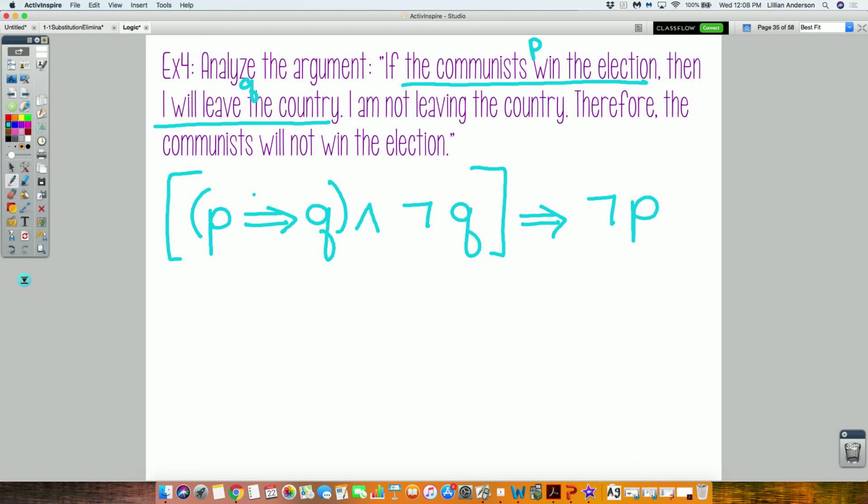So, if the communists win the election, then I will leave the country. I am not leaving the country. Therefore, the communists will not win the election. I'm doing this in different colors, mostly for the video's sake. That okay? We're not actually going to analyze this. There's more practice with the symbols. Let's do the next one. Write the symbols, but let's actually analyze the next statement. Ready?